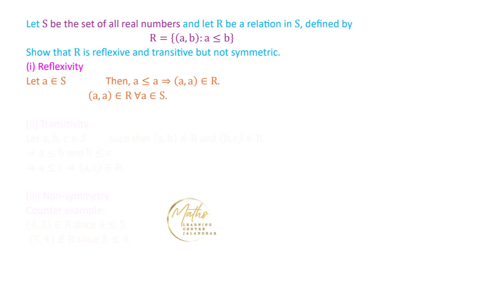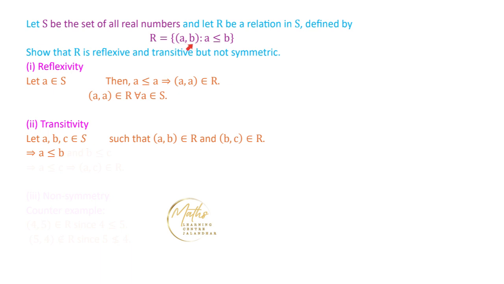The second thing we have to prove is transitivity. To prove that this relation is transitive, we consider three real numbers A, B, C such that A and B are related by this relation R, and B and C are related by relation R. The first condition, A comma B belongs to R, means A is less than equal to B, because this relation is given to us.